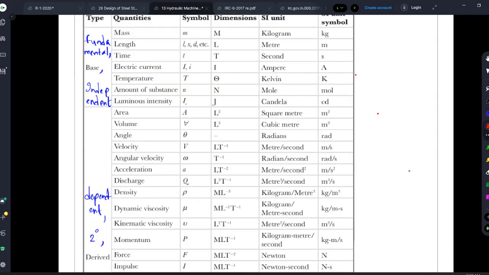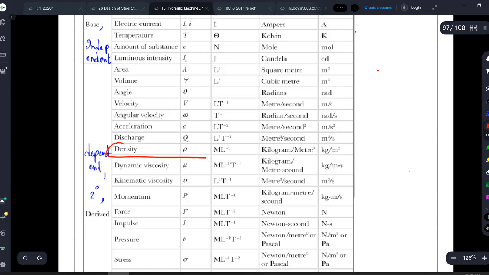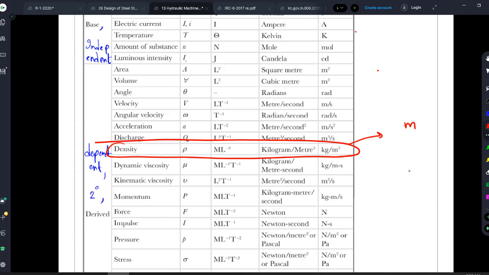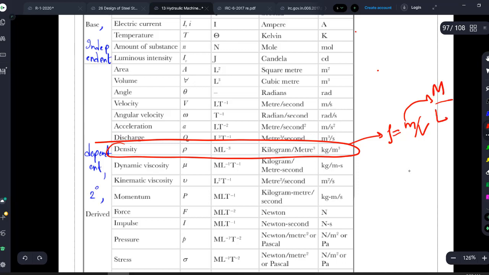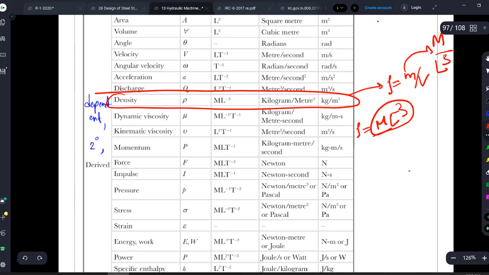Okay, let us see units of some important terms. You know what is the unit of density, right? Density you generally represent as mass by volume, right? So mass you can represent as capital M, divided by volume, which you can represent as L cube. So M L to the power of -3 will be the dimensions of your density, right?